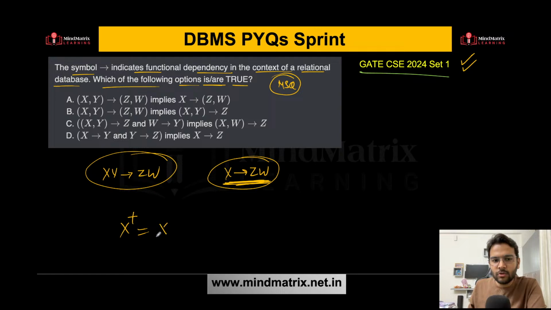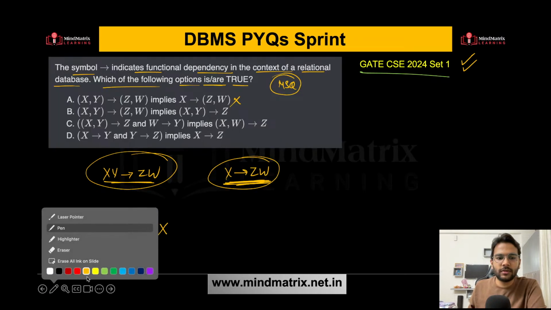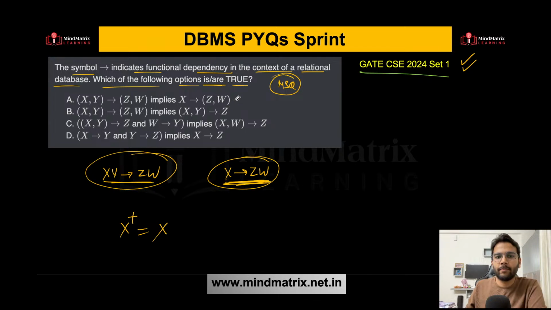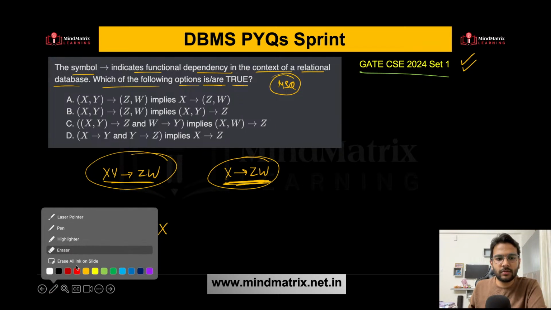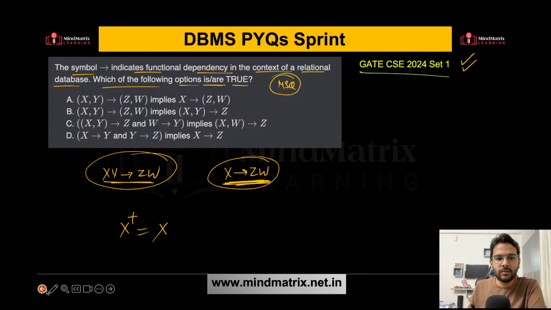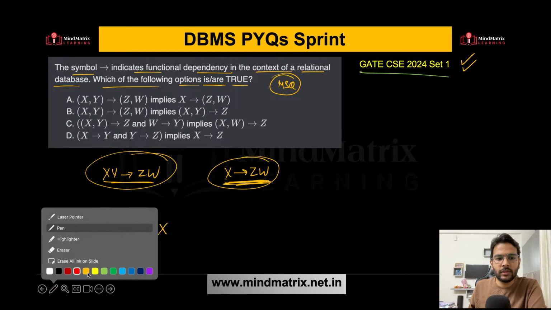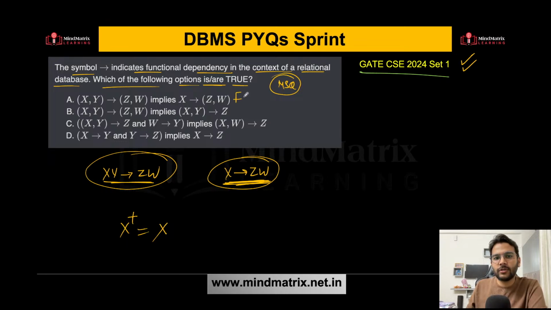So if I find the X closure, I'm getting just X. Using this one, I'm just getting X. I'm not getting anything else. So this is not implied. This is false. What about option B?